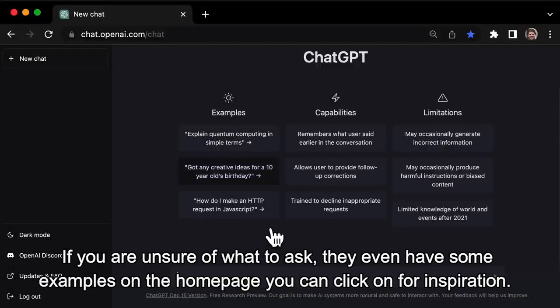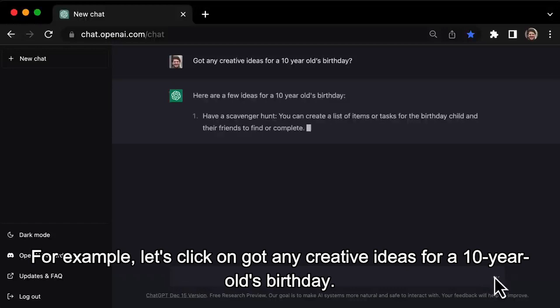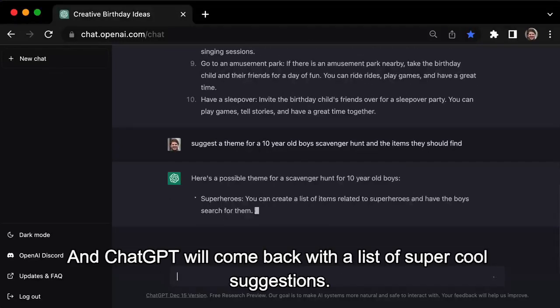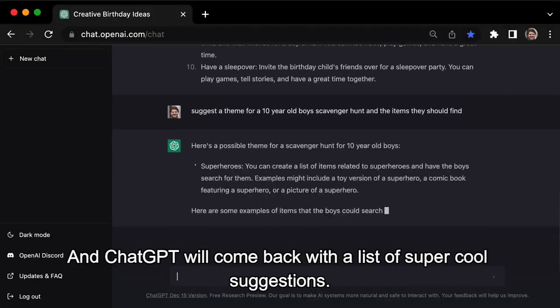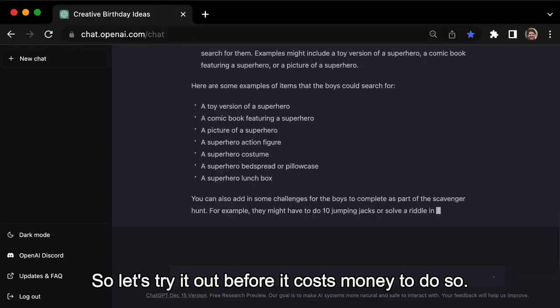If you are unsure of what to ask, they even have some examples on the home page you can click on for inspiration. For example, let's click on "Got any creative ideas for a 10-year-old's birthday?" And ChatGPT will come back with a list of super cool suggestions. So let's try it out before it costs money to do so.